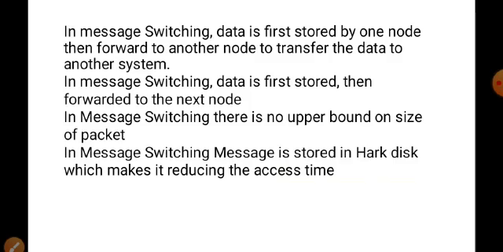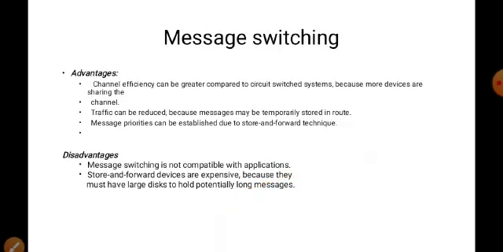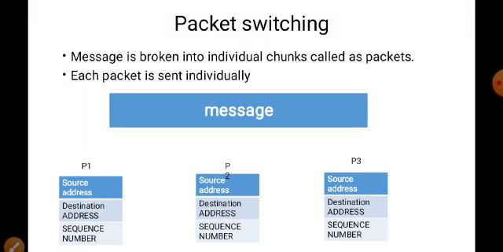Please pause this window and write these notes. In message switching, the advantage is traffic is reduced because it is storing, then forwarding. The disadvantage is that real-time applications cannot be implemented using this technique.